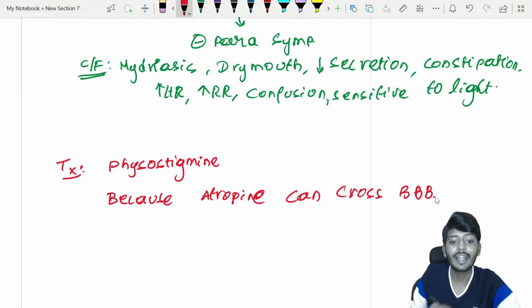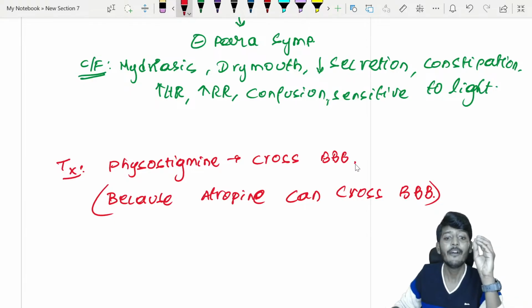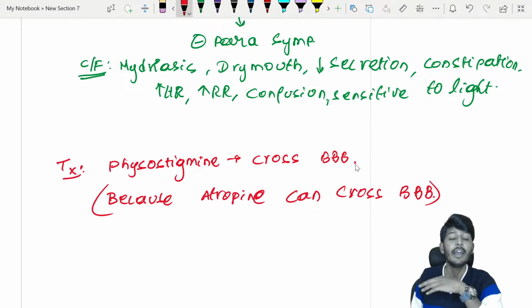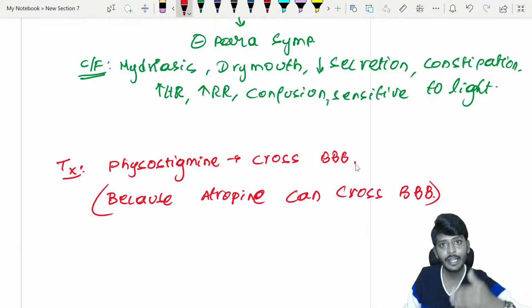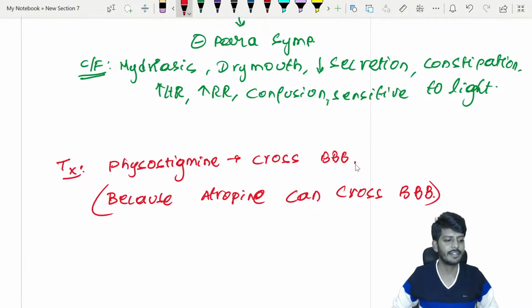So that is why we need to use a drug, physostigmine, which also crosses the blood-brain barrier. That is why this drug is selected. Physostigmine itself is selected because atropine also crosses the blood-brain barrier. When we are giving the antidote, our antidote also must cross the blood-brain barrier. Hope everybody is able to understand. Please let me know.